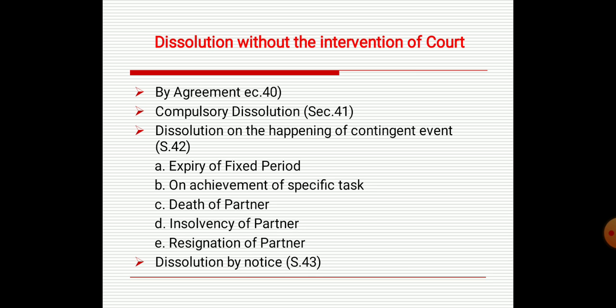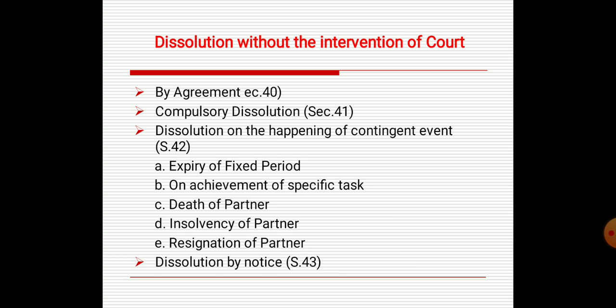For example, for a particular film ABC, the partnership firm is created; when the ABC film is completed, the contract is dissolved. Next is death of the partner, insolvency of the partner, and last is resignation of the partner. These are all the cases by which a firm will be dissolved.